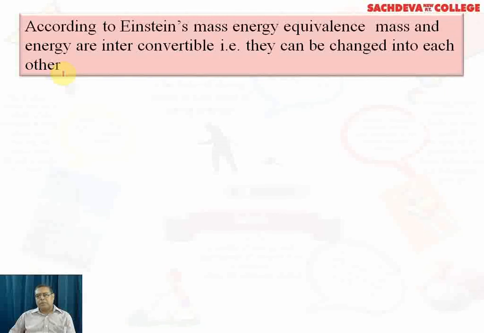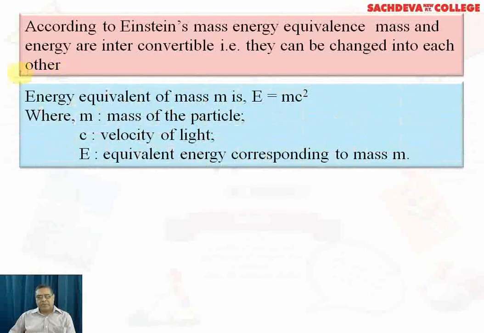Einstein was awarded the Nobel Prize for photoelectric emission. The energy equivalent of mass is given by the Einstein equation, that is E is equal to mc square. M is the mass of the particle, c is the velocity of light, and E is the equivalent energy corresponding to mass. So it is not necessary that momentum can be exerted only if the body has mass. Momentum can also be exerted if mass is transformed into energy, and that energy moves in the form of waves. That is, a wave can exert momentum.